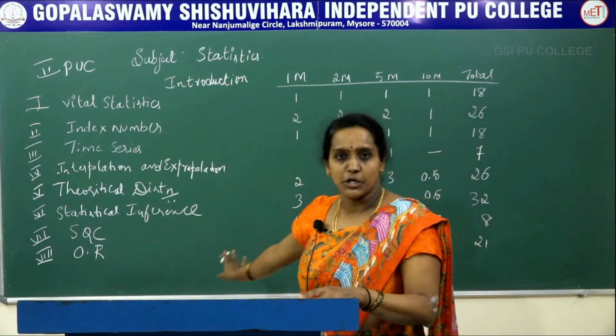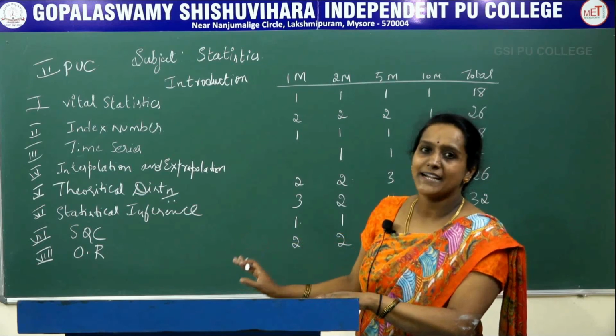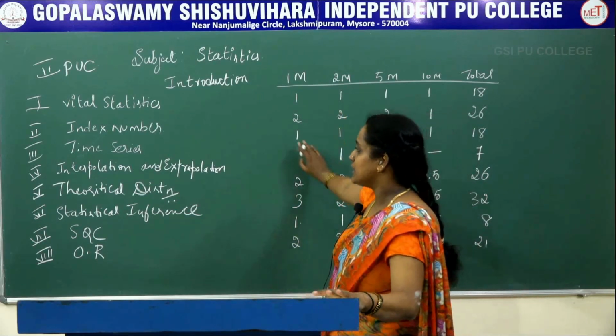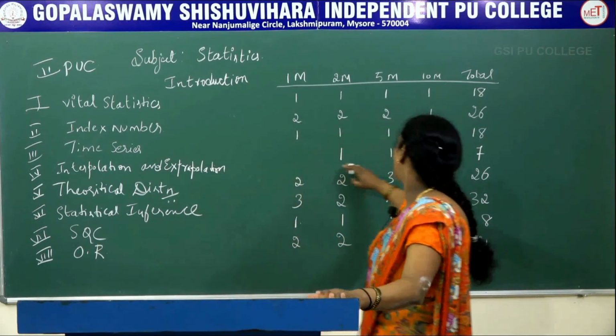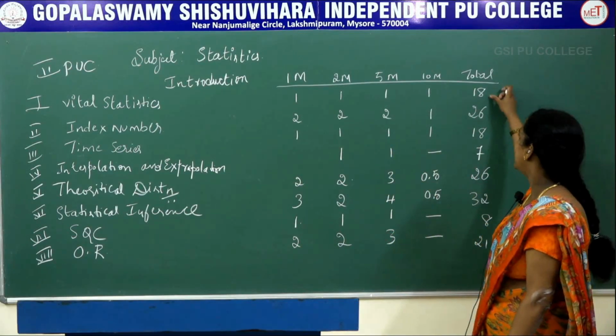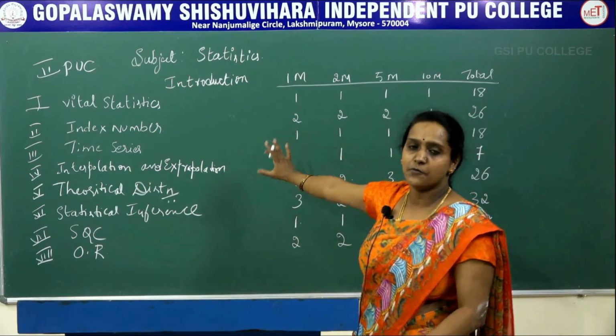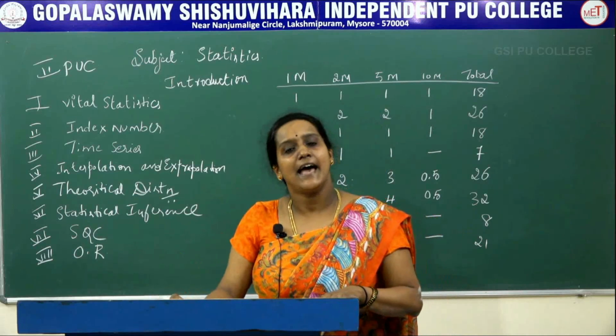This is all about your syllabus of second PUC. But one most important thing is, in second PUC, the first 4 chapters have more weightage for passing students: 18, 26, 18 and 7. So studying the first 4 chapters will help you for the examination.